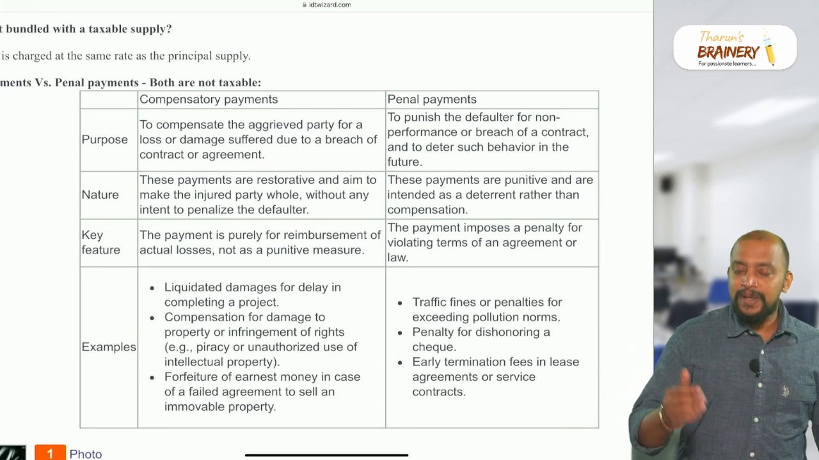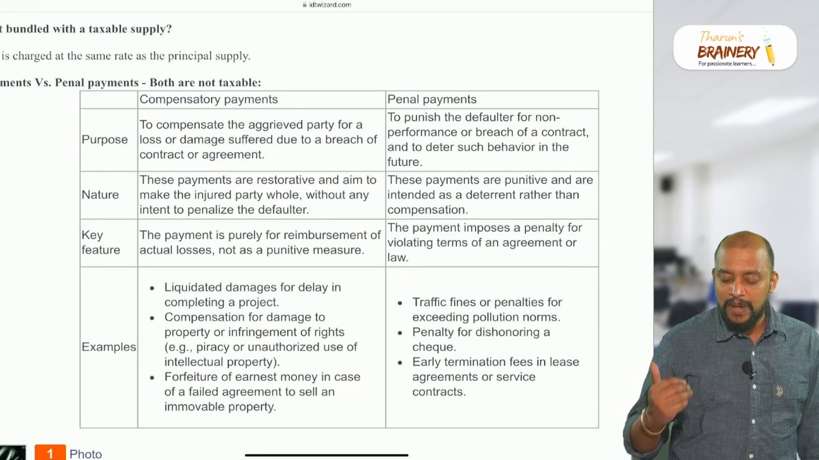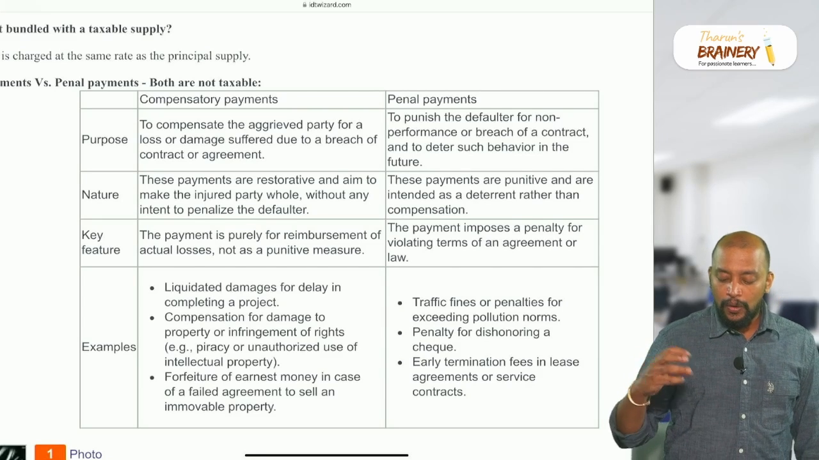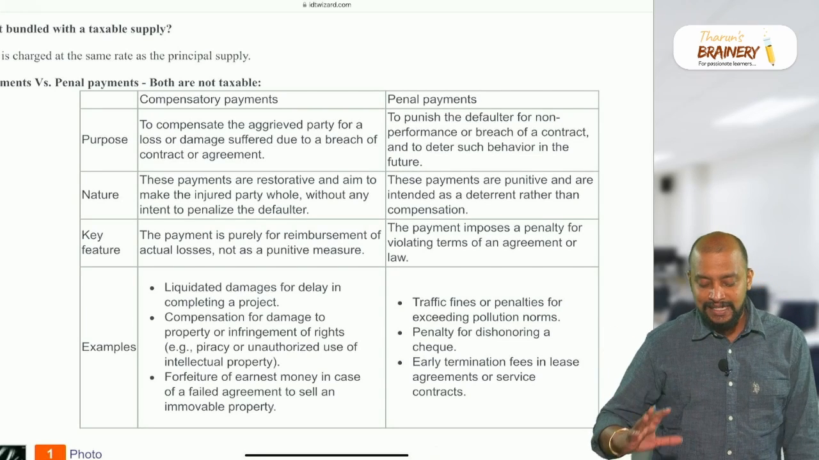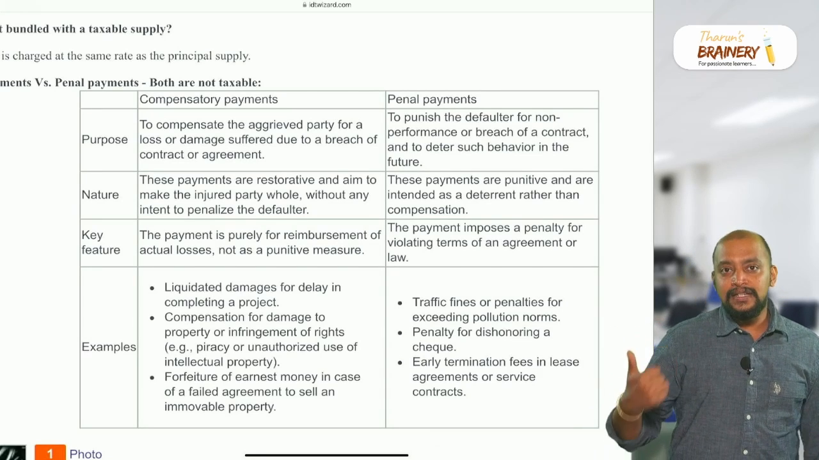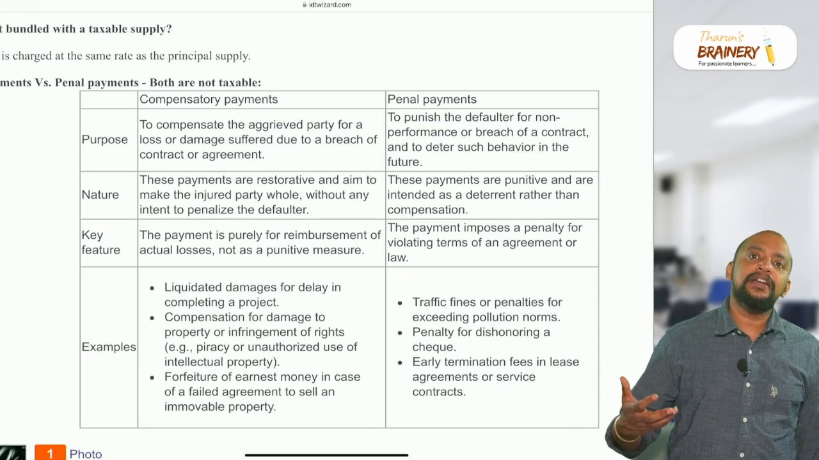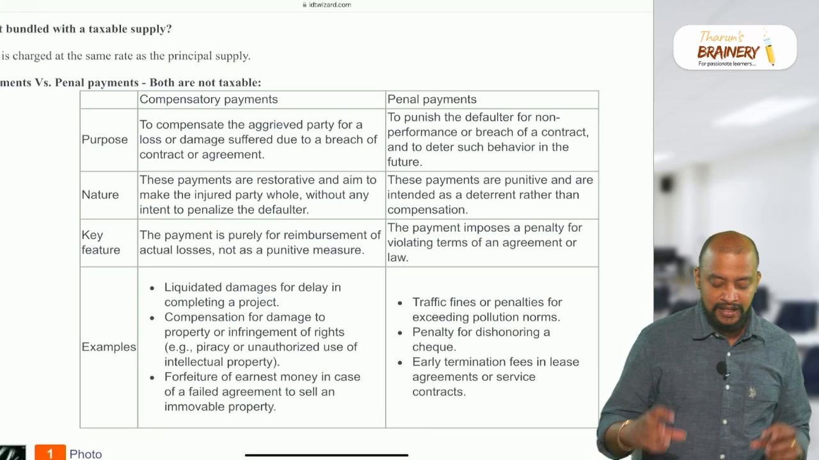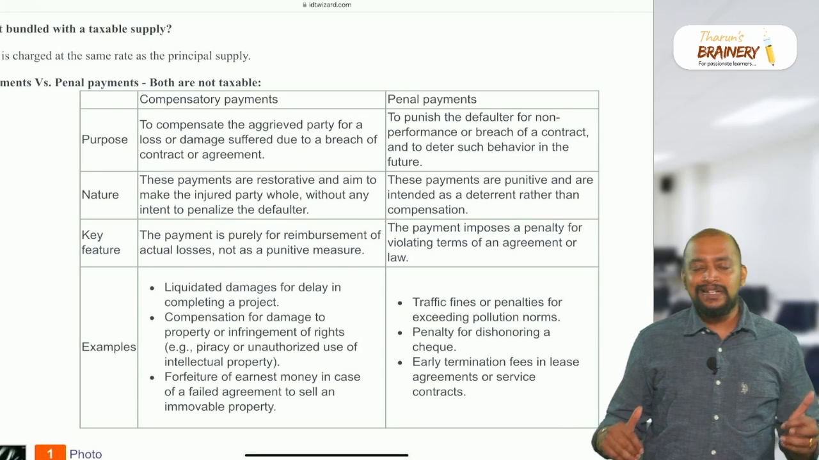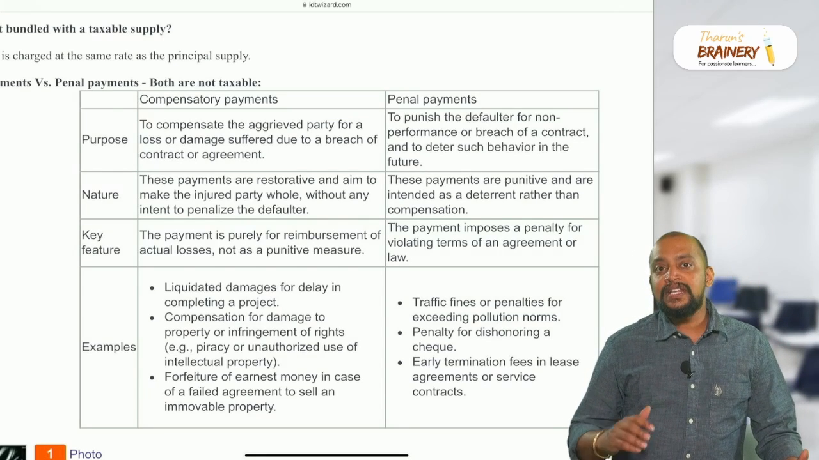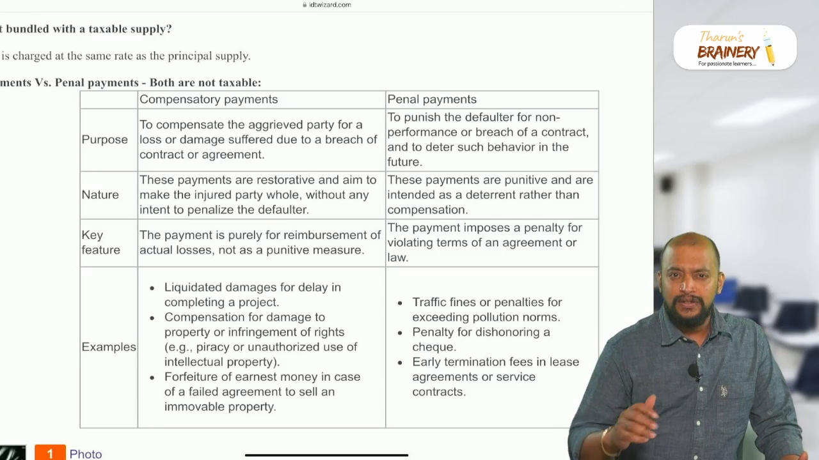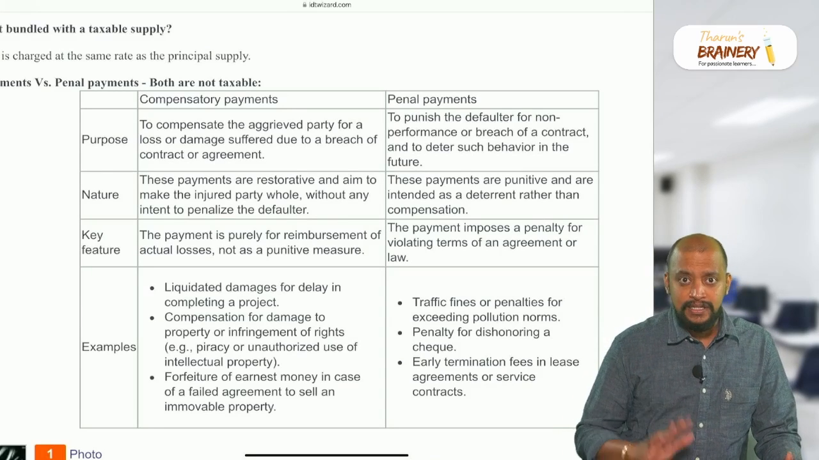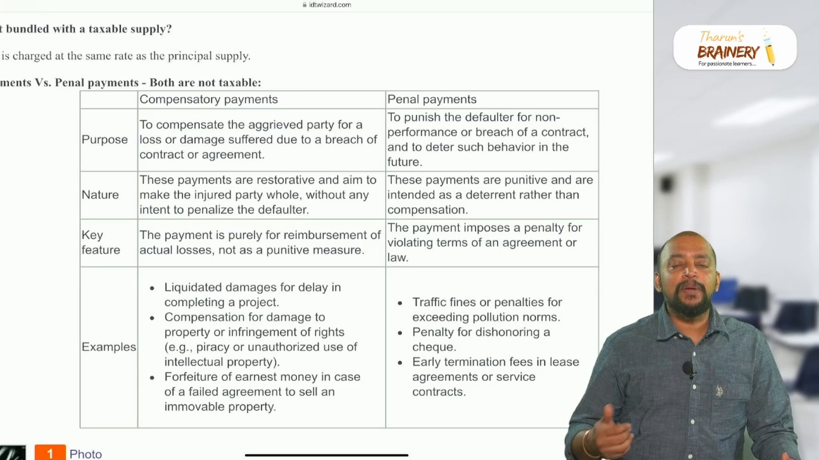So basically, in compensatory, what is the nature? These payments are restorative and aim to make the injured party whole without any intent to penalize the defaulter, whereas penal payments are punitive and are intended to put some penalty on the person. Basically compensatory payments are purely reimbursement of the actual losses. You committed an act, I suffered the loss, so you are paying me that loss. That is compensatory. Whereas penal payments are punitive.